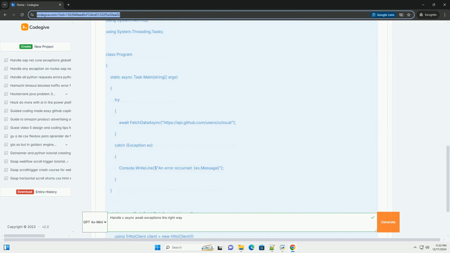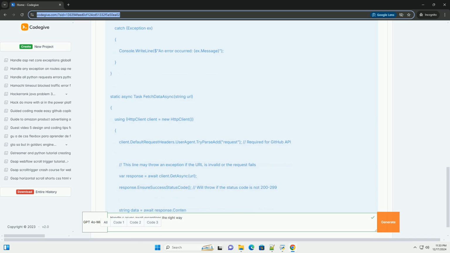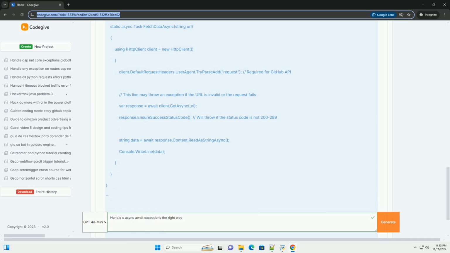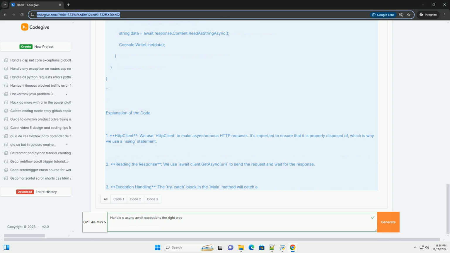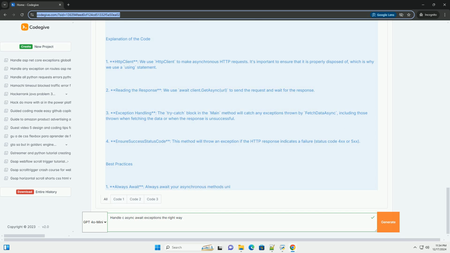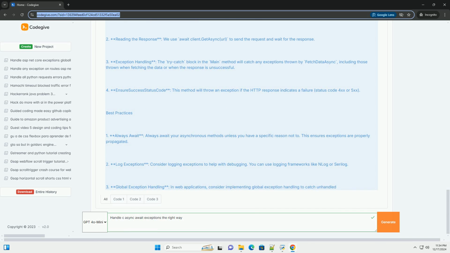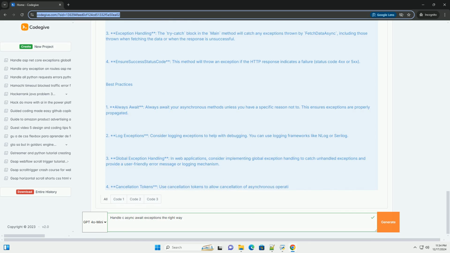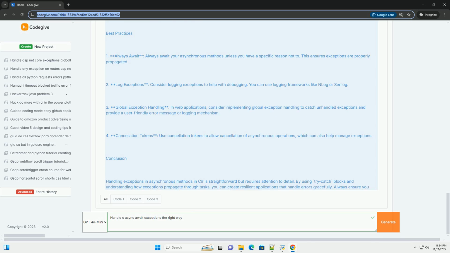Understanding async and await. In C#, the async modifier is used to indicate that a method is asynchronous, while the await keyword is used to pause the execution of the method until the awaited task completes. When an exception occurs in an asynchronous method, it is captured and stored in the returned task. This exception can be observed when you await that task.